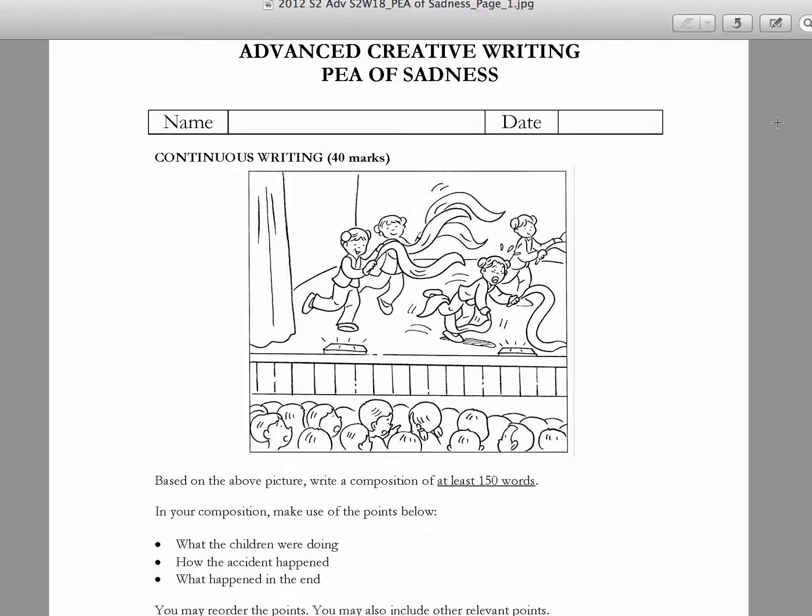This is actually very embarrassing, right? To have such a spectacular accident on stage in front of everyone when you're performing. So we can actually guess what her reaction would be. She'll be very upset, very embarrassed.